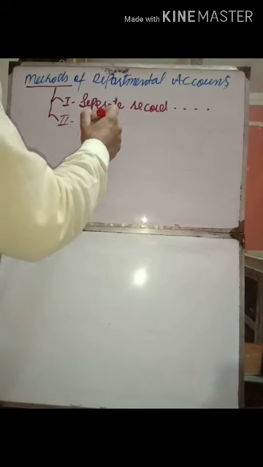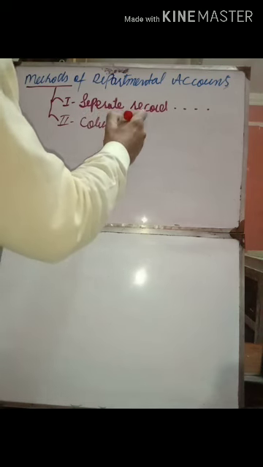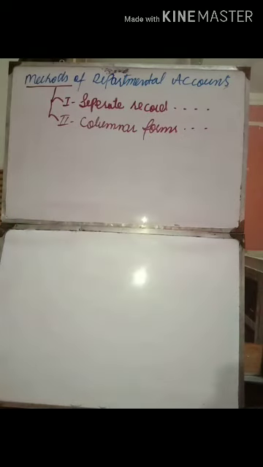And the second method for maintaining the record of departmental accounts is that the record can be maintained collectively as a common record, but we prepare the departmental account in columnar form. So in columnar form, in just one trading and profit and loss account, we can prepare separate columns for each and every department. That is called the columnar form departmental trading and profit and loss account.